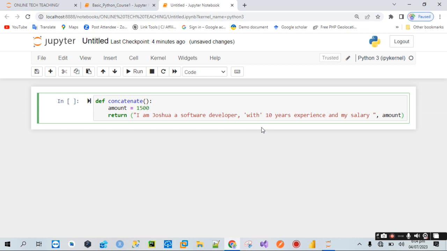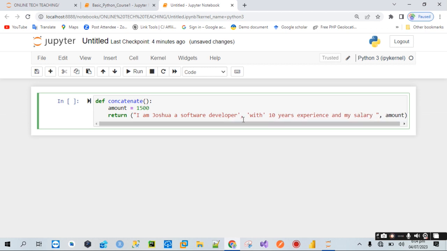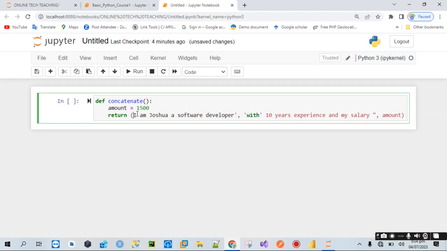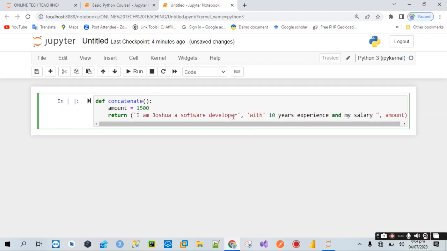With this code we will be able to do something. Now if you look at this code critically, you will see that at this point I'm supposed to close this quotation mark, because this is the first block of statement. Sorry, I want to use single quotation. The first statement of quotation ends here, and I say I am Joshua, a software developer with 10 years experience. After this you put a comma. Now put this one for another block of code. Now if you look at this code, it is good and set.